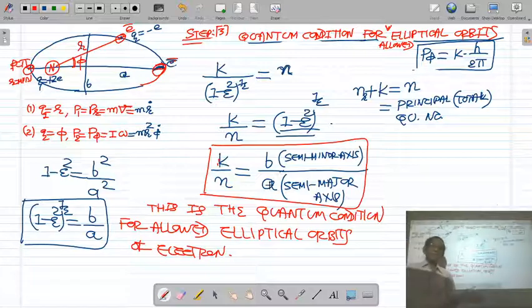Thank you so much. We will draw the elliptical orbits for n is equal to 1, n is equal to 2, n is equal to 3 in the next lecture by using this quantum condition.